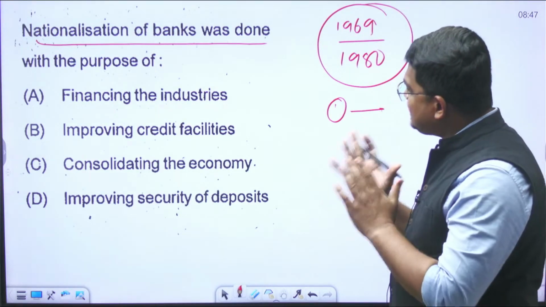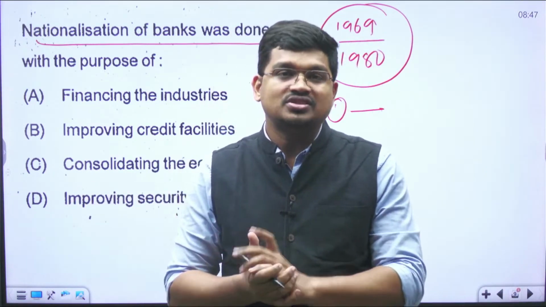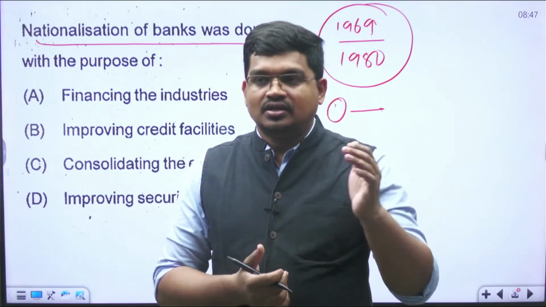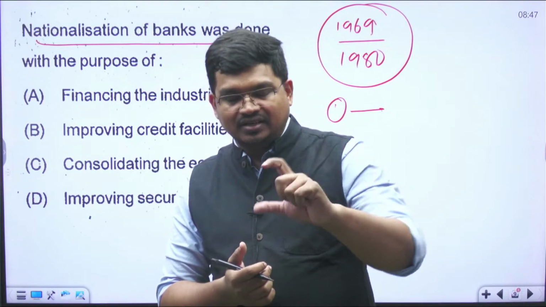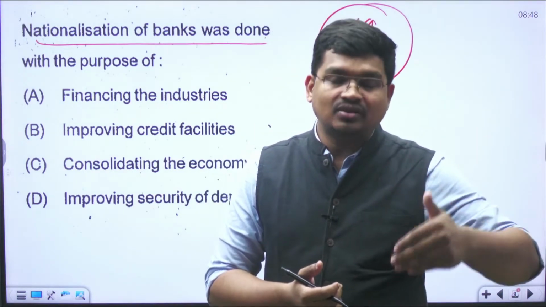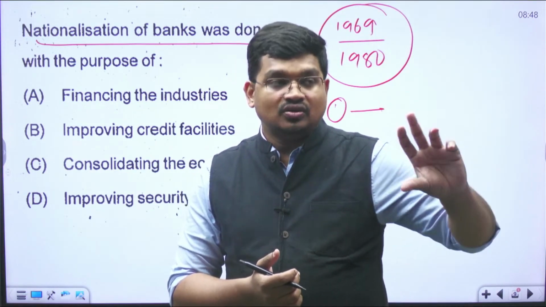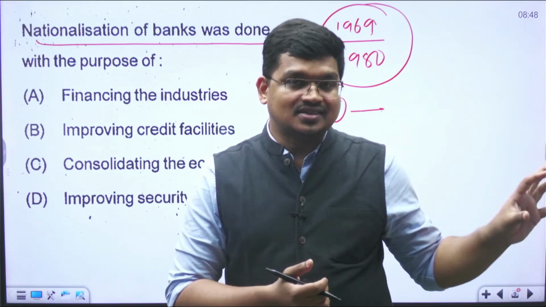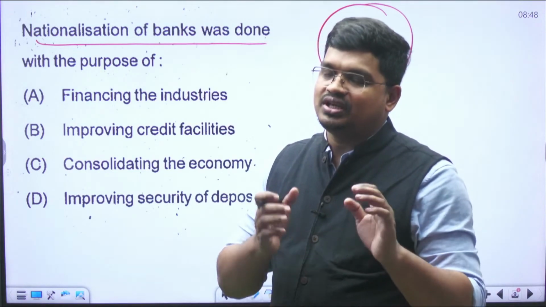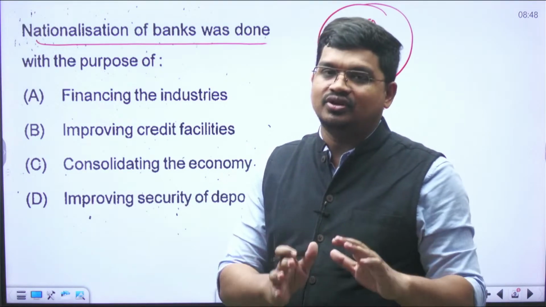Because of nationalization of banks, there was a survey by the government with respect to the credit scenario. The finding of the survey was that the banks were involved in extending credit, but they were not focusing on the deprived or marginal sections of the society. For example, the agricultural sector. We saw that less loan was given to it. There was a very small amount of loan given to the agriculture sector.